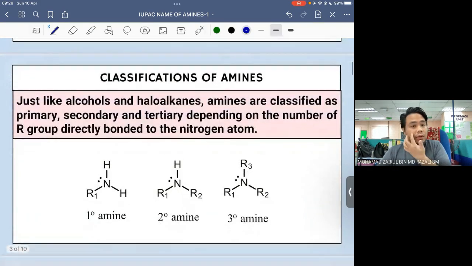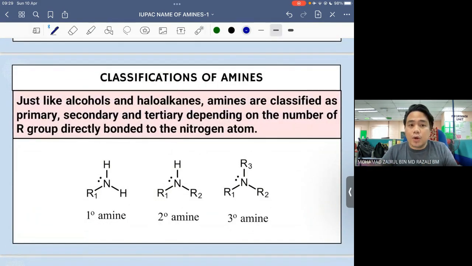Okay, so same like alcohol and also haloalkane, amine ini juga kita boleh classifykan dia into primary, secondary or tertiary. Tetapi instead of we count the number of alkyl groups that are directly bonded to the carbon, in order to classify an amine, we need to count the number of alkyl groups that are directly bonded to the nitrogen atom.